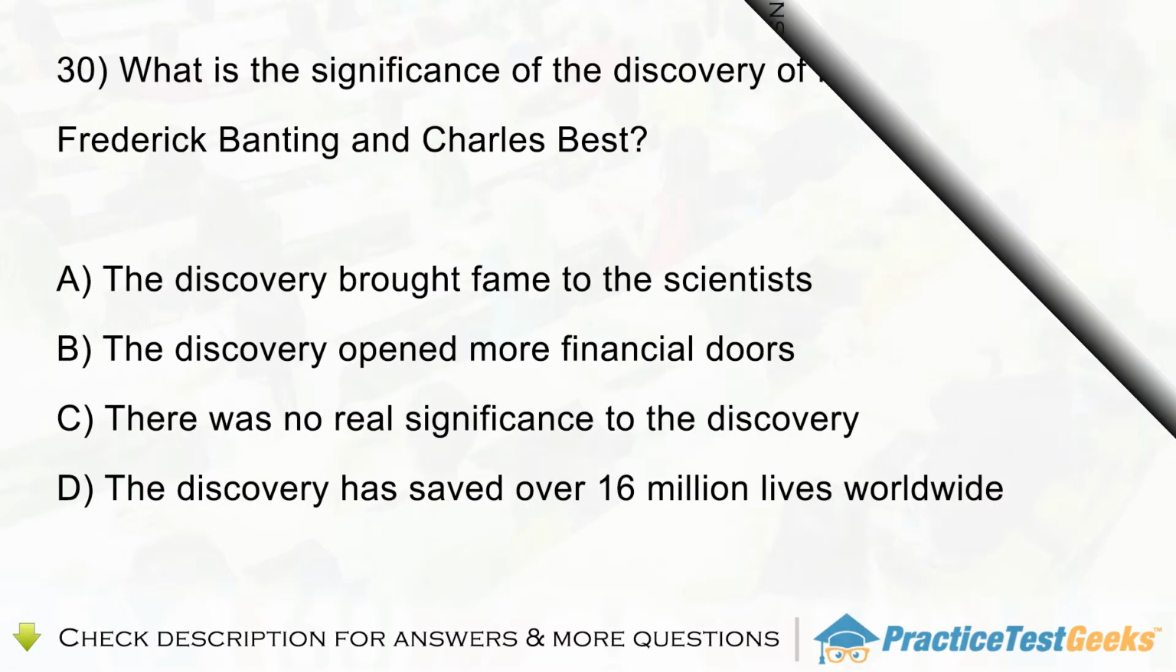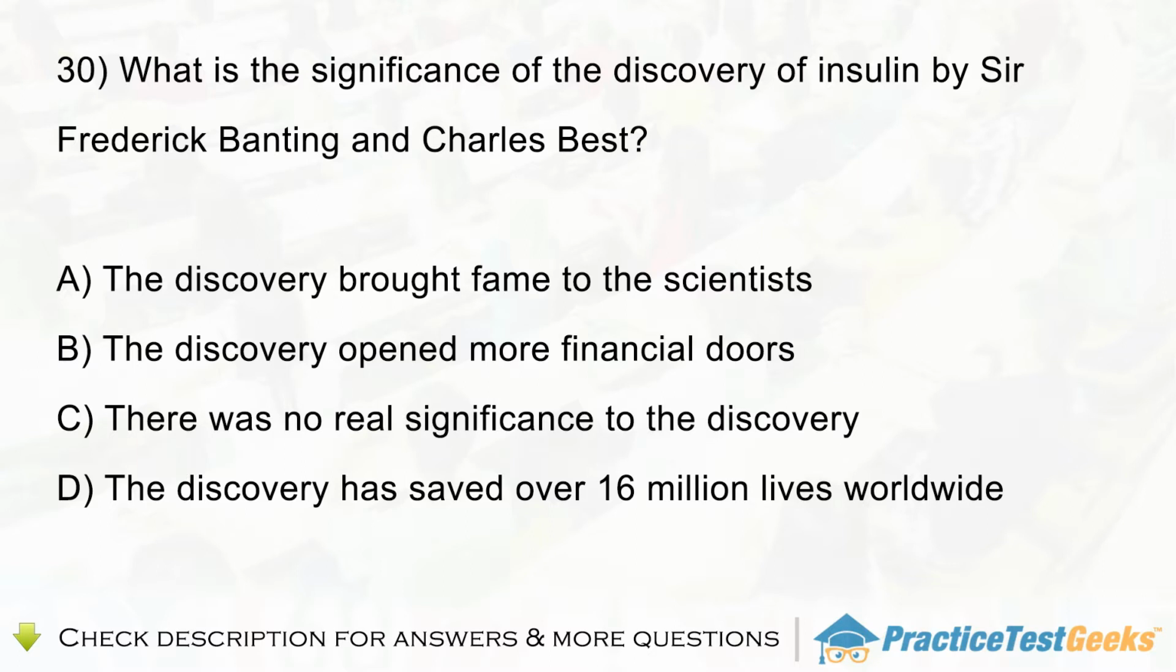Question 30. What is the significance of the discovery of insulin by Sir Frederick Banting and Charles Best? A. The discovery brought fame to the scientists. B. The discovery opened more financial doors. C. There was no real significance to the discovery. D. The discovery has saved over 16 million lives worldwide.